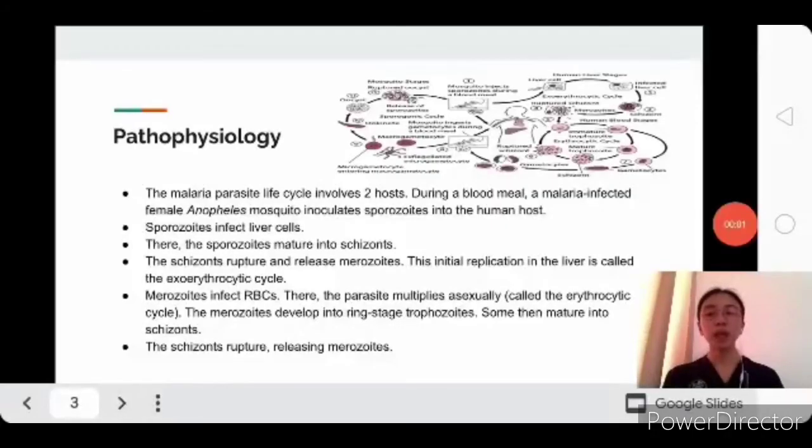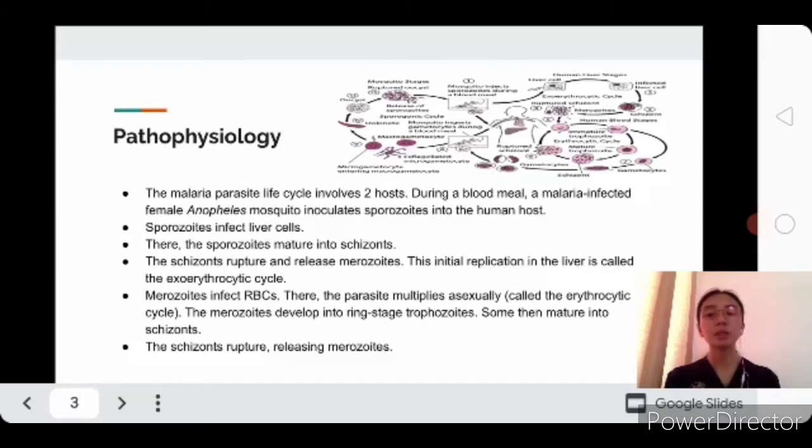Good day everyone, my name is Regina de la Peña and now let's know about the pathophysiology of malaria. The malaria parasite life cycle involves two hosts. During a blood meal, a malaria-infected female Anopheles mosquito inoculates sporozoites into the human host. Sporozoites infect liver cells. There the sporozoites mature into schizonts. The schizonts rupture and release merozoites. This initial replication in the liver is called the exoerythrocytic cycle.